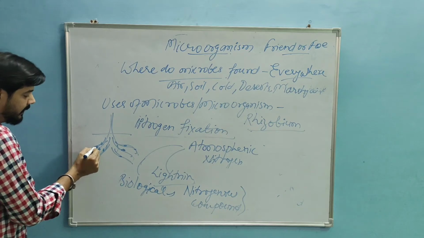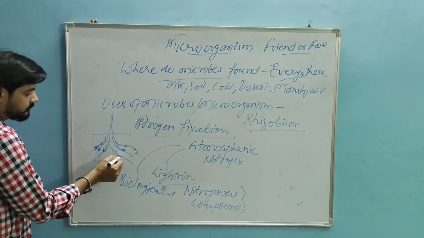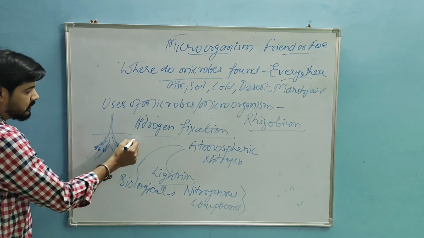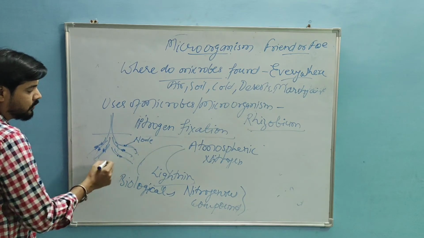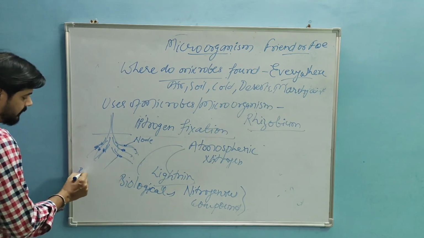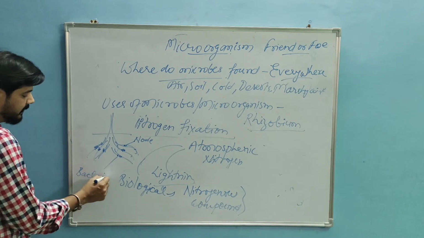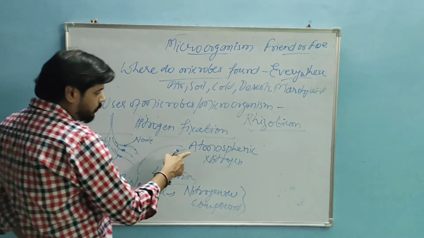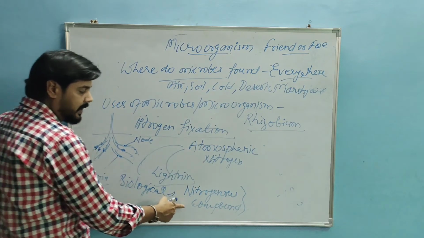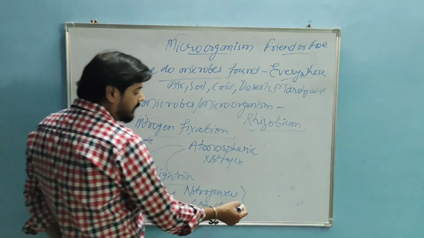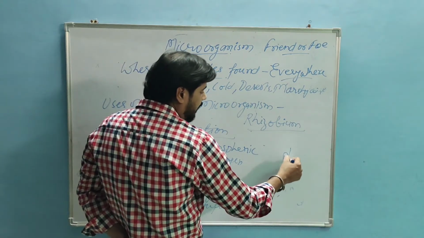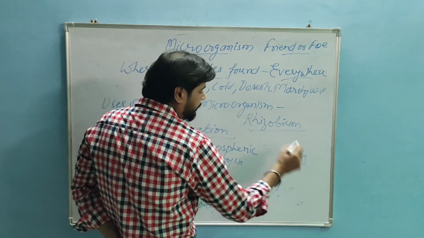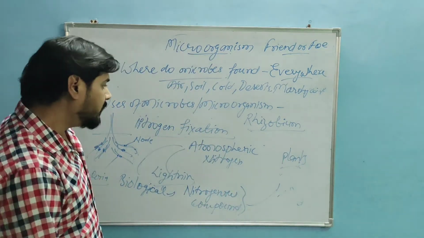Here the bacteria live. This Rhizobium bacteria converts the atmospheric nitrogen into nitrogenous compounds, and these are taken by the plants and utilized.